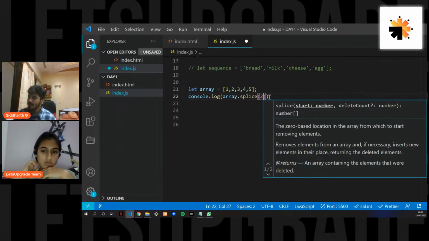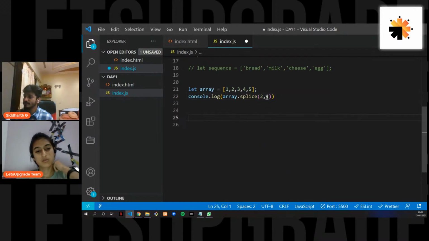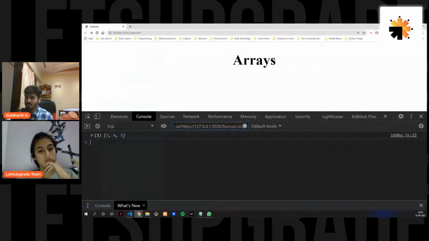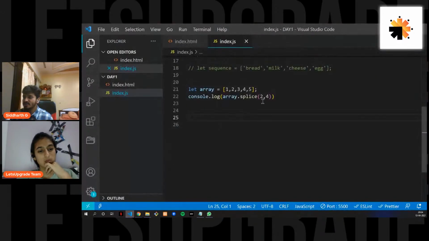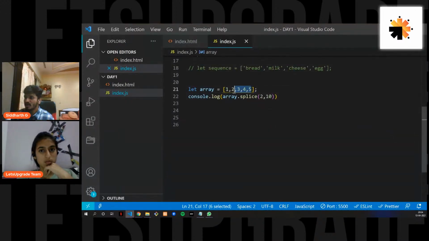Now for example, you guys might check, what if I put 4? Now you know that there are no 4 elements over here. What will we get? You won't get anything. You will just get till the end of it, right? Even if you put 10, I want 10 elements, but we have only 3, right? So the end of the array is this, at 5, and the index 4.